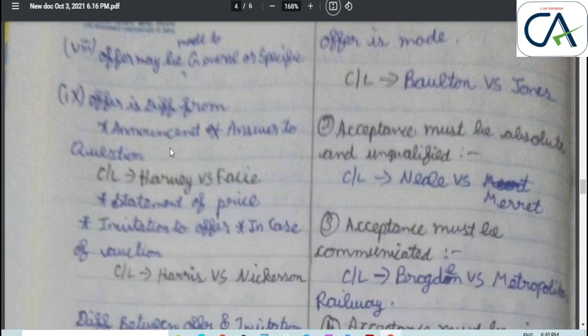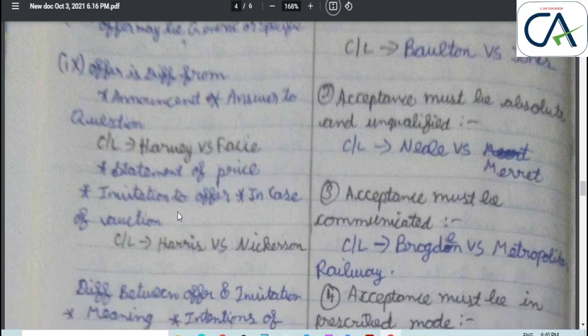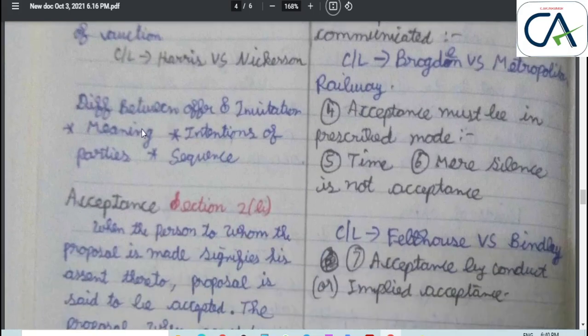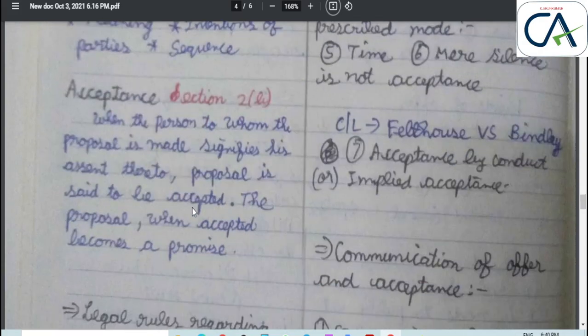That is announcement or invitation. Answer to a question: here there is a case law, Harvey versus Facey. Next, statement of price: same case law, Harvey versus Facey. Invitation to offer in case of auction: there is a case law, Harris versus Nickerson. There is a distinction between offer and invitation to an offer, with side headings: meaning, intention of the parties, and sequence.